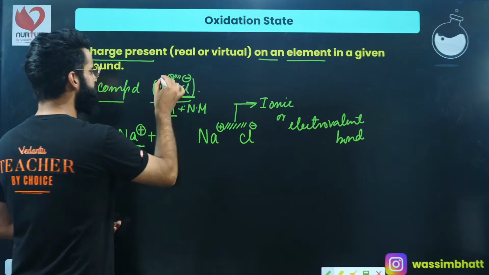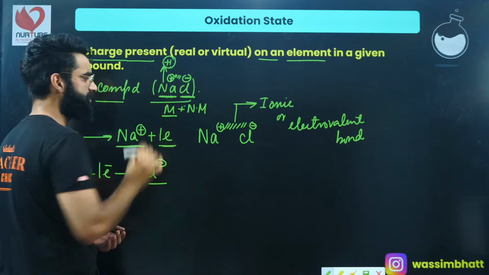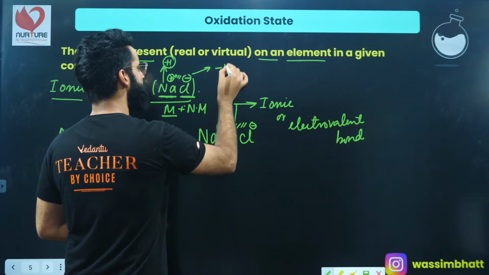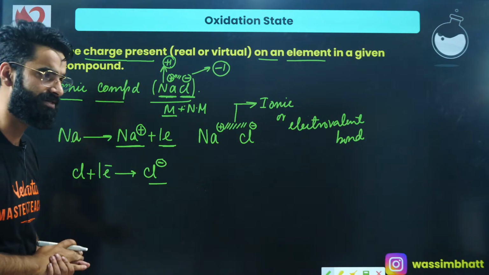So what is the charge present on sodium here? It's +1, so I'll say +1 is the oxidation state of sodium. What is the charge present on chlorine here? It is -1, so I'll say -1 is the oxidation state of chlorine in this compound. I'm sure it's clear to everyone.